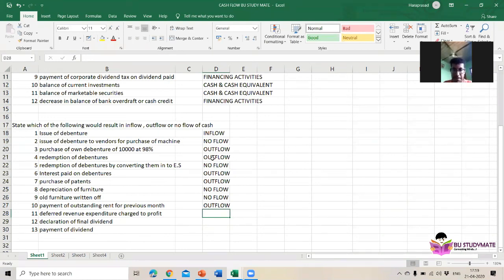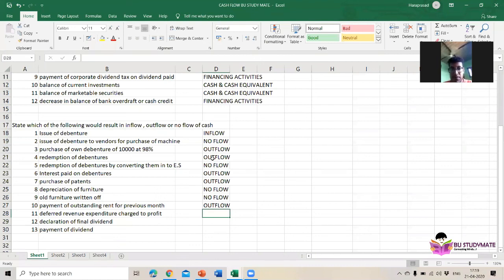The balance is deferred tax, and the amount they have to pay for the current year they postpone to the next year. Deferred revenue expenditure charged to profit doesn't incur any cash transaction, so it is no flow.